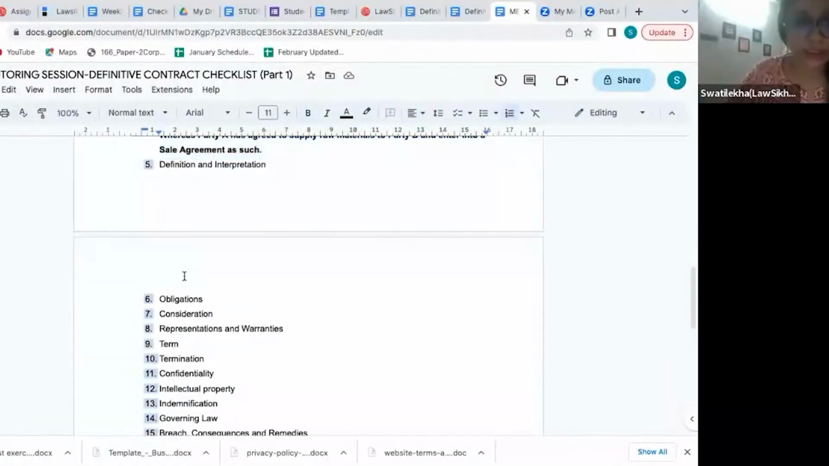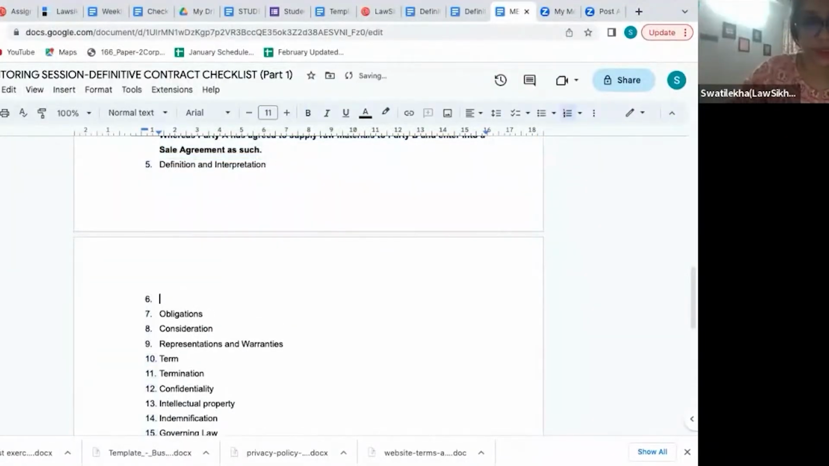Definition and interpretation, I want to define certain terms. For example, suppose I want to define what we are going to sell in a sale agreement. Whatever we are going to sell, we define it as asset or something like that. Okay? Product. Let's define it as product. So, raw materials supplied will be referred to as product.